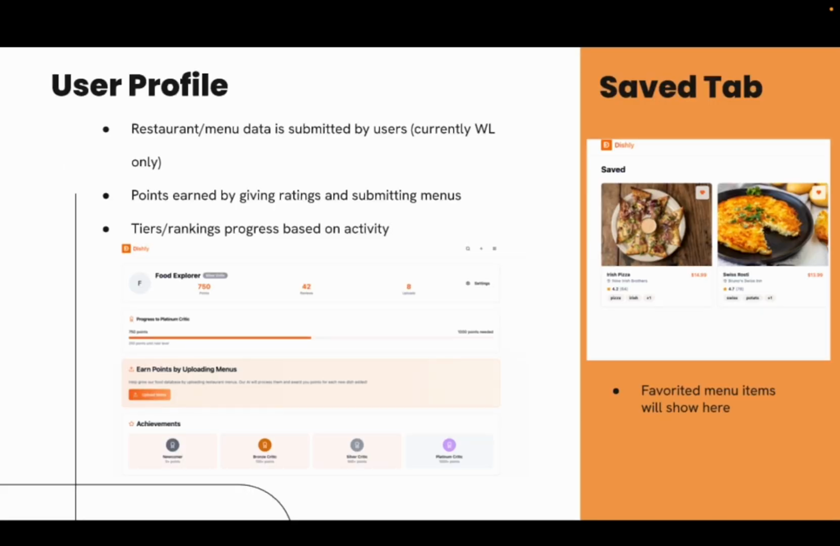So, Dishly in its current state operates with a finite set of menus that belong to West Lafayette only. However, its expansion would involve users inputting menus into the app in order to allow for a global user base in Dishly. The incentive for users to do this, along with leaving reviews, would be to earn points and to maximize their levels as a food critic. They will change their tiers or their rank based on their progress in the app, based on ratings, and based on inputting menus, as I mentioned. And the Save tab is simply where users can see items that they've favorited.